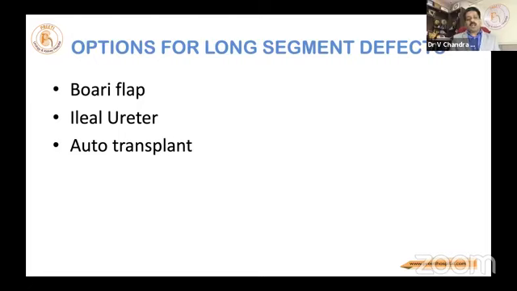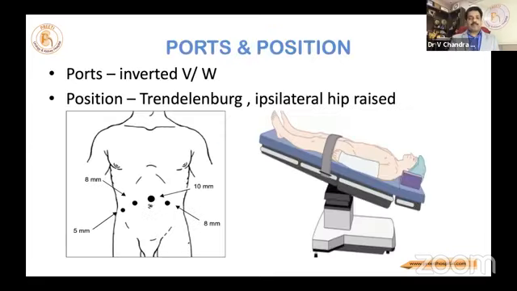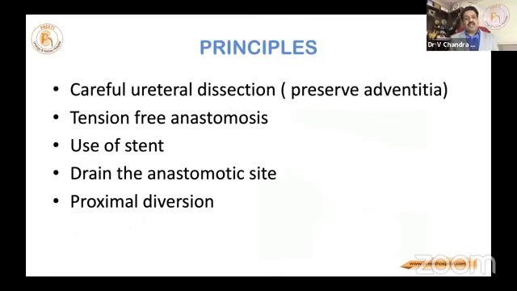Now, auto transplant, generally in private practice, we will be hesitant to do, so we are left with Boari flap and ileal ureter. Boari flap. This is a wrong slide. In Boari, it depends on how far you want to take the bladder. If it is to the upper end, then two port positions will be there. I will show that. The principles are the same as in any other surgery: tension-free anastomosis without ischemia.